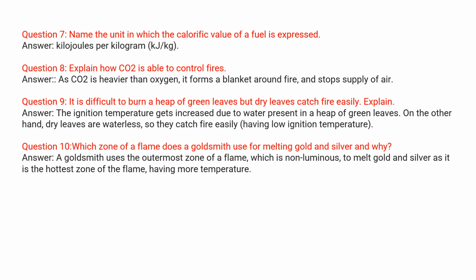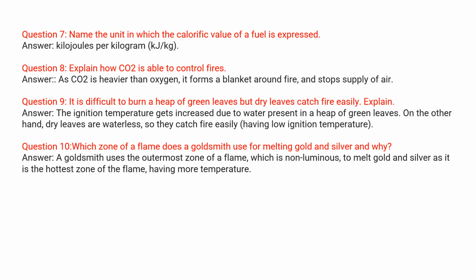Question number 9: it is difficult to burn a heap of green grass, but dry leaves catch fire easily. Explain. The answer is in the same ignition temperature formula. The ignition temperature gets increased due to the water present in a heap of grass leaves. On the other hand, dry leaves are waterless, so they catch fire easily because they have a low ignition temperature. As water is added, the ignition temperature increases, and hence it takes time for burning.